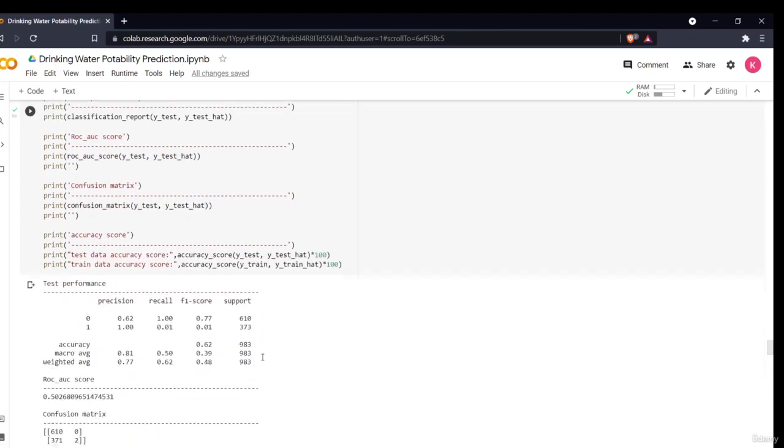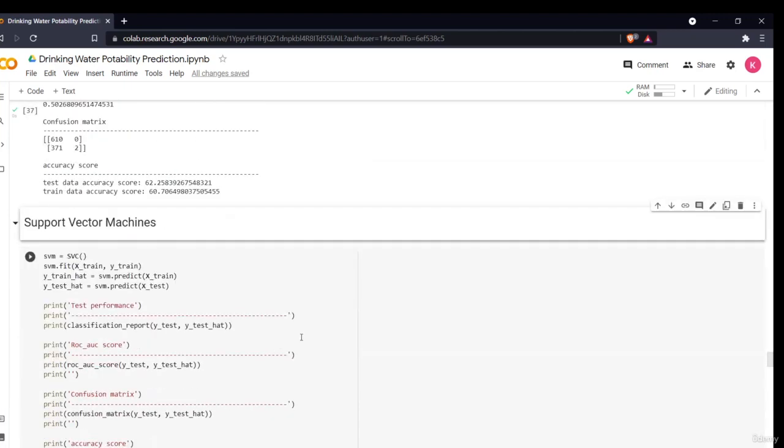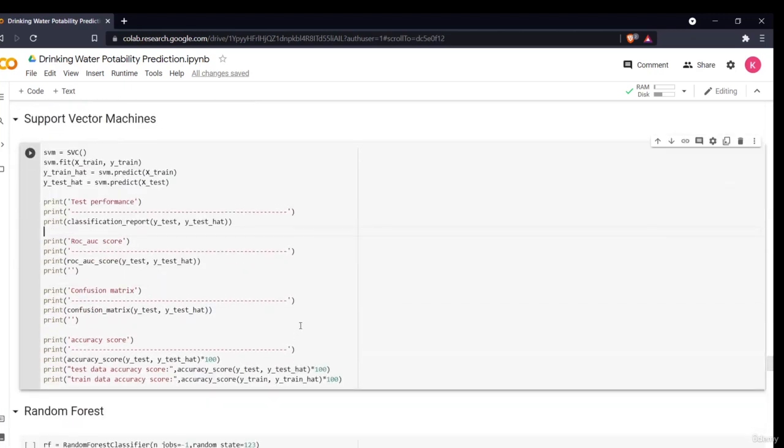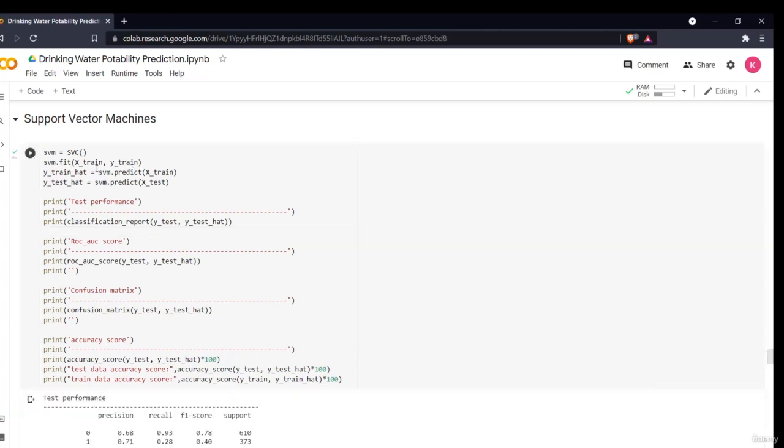So now we'll see how the SVM model performs. If you are familiar with the SVM model, SVM models are also used for classification. They basically create a line, support vector machine. They create a line between two variables and split the data into two parts, that is the 0 and the 1 output. I'll do the same. I'll define my model and fit it. Let's see what my test performance is.